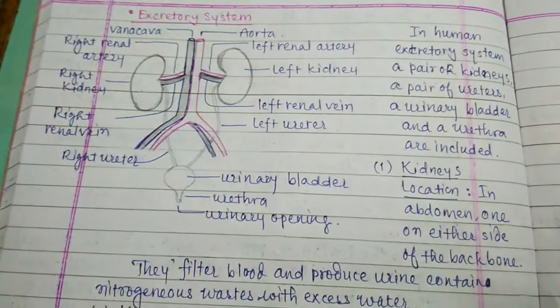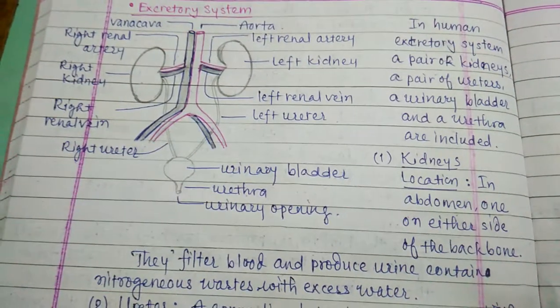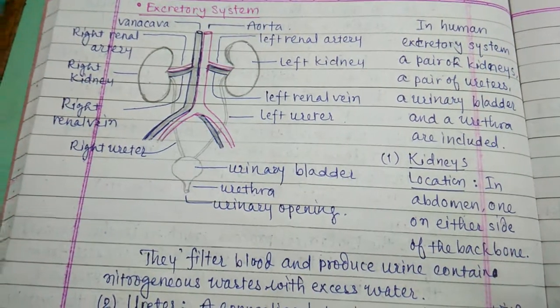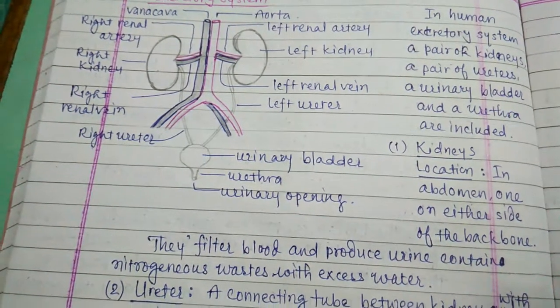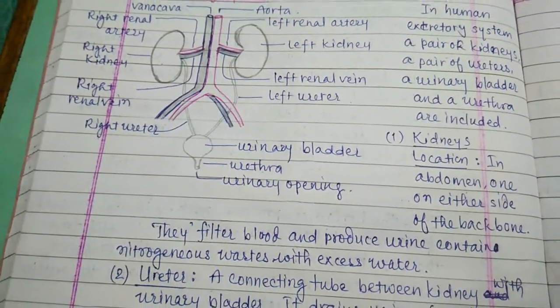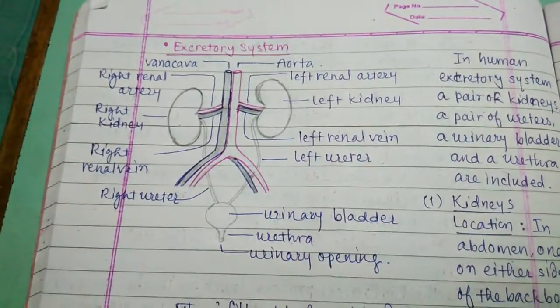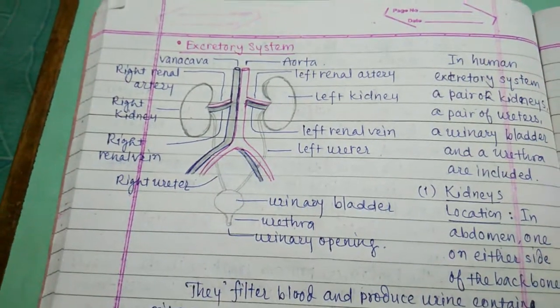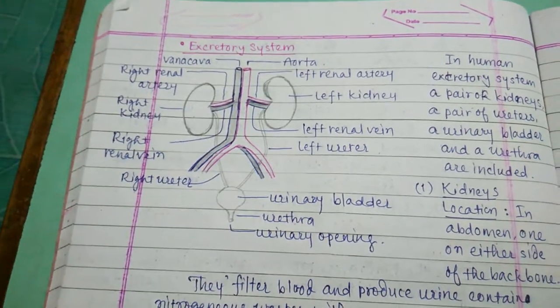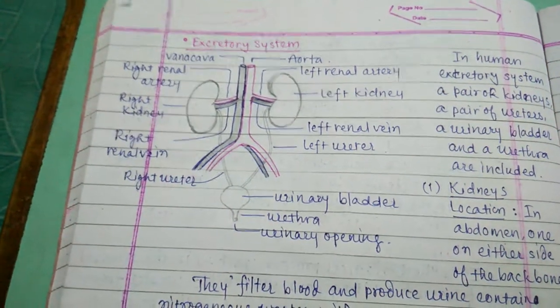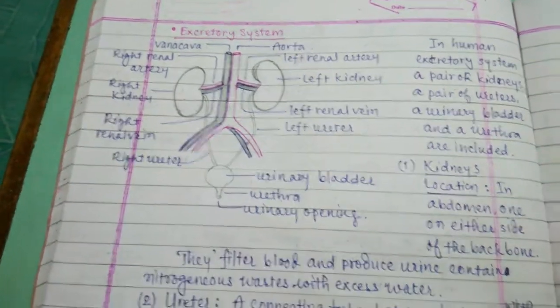In the human excretory system, a pair of kidneys, a pair of ureters, a urinary bladder, and a urethra are included. We have 2 kidneys, so there are 2 ureters, and both of them are connected to the urinary bladder.